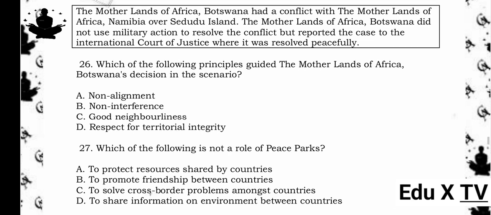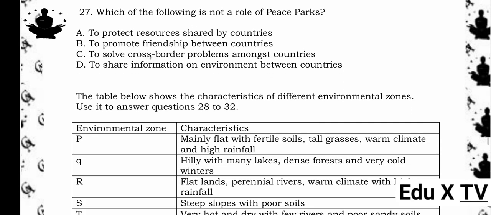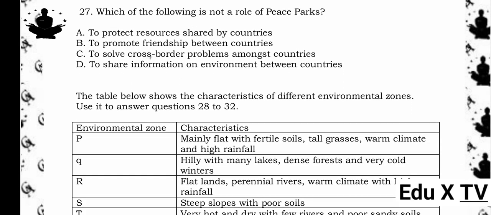27. Which of the following is not a role of peace parks? A. To protect resources shared by countries. B. To promote friendship between countries. C. To solve cross-border problems amongst countries. D. To share information on environment between countries. The answer is C. To solve cross-border problems amongst countries.